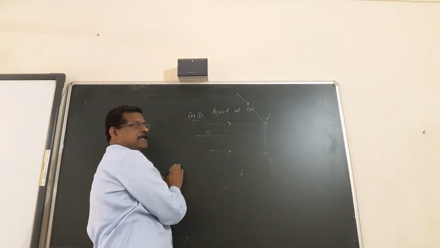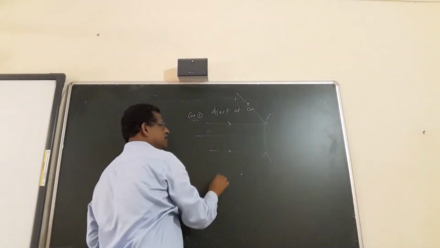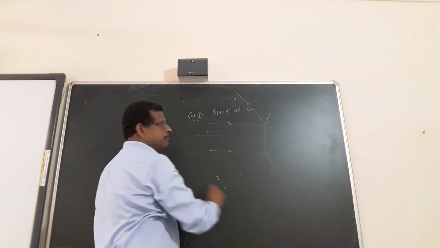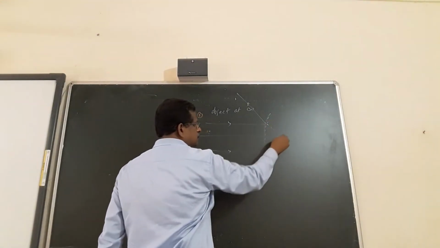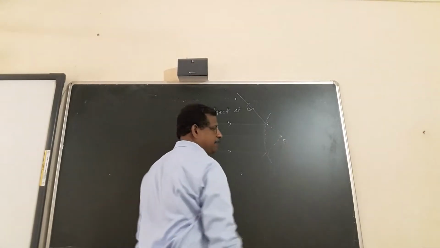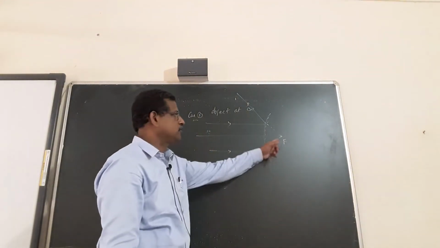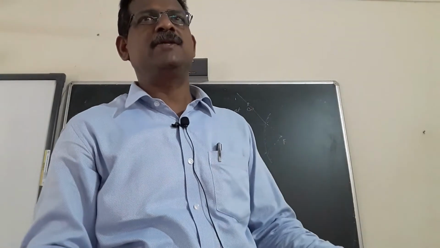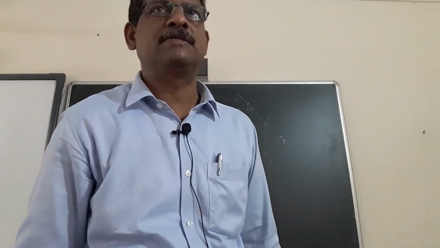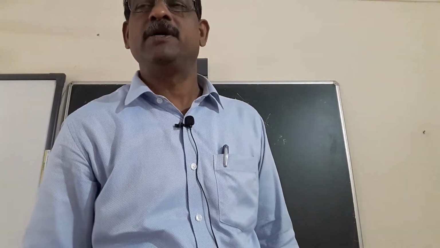And those who are standing here on the left side, ray number 1, reflected ray number 2, they are not meeting anywhere here. But they appear to come from a point here. So this point is the focus where you get the image. So at the focus we get a virtual, erect and very diminished image formed. The location is at the focus when the object is at infinity in the case of a convex mirror.